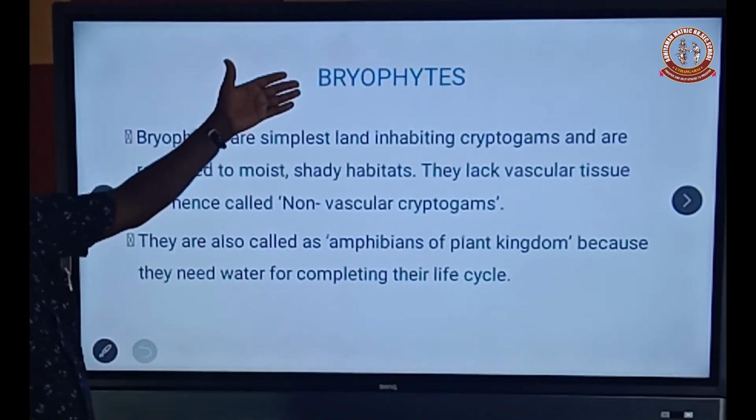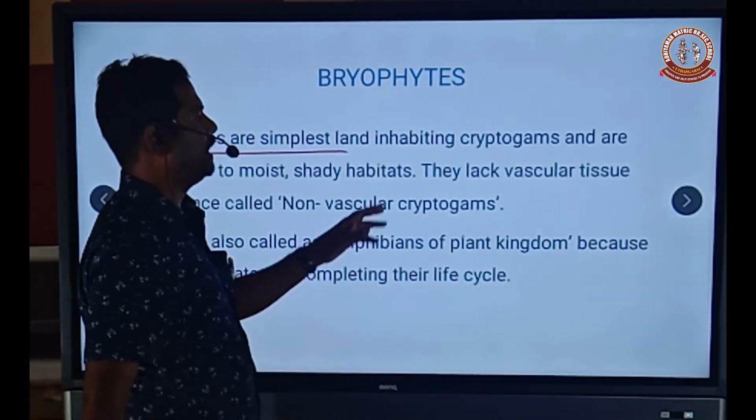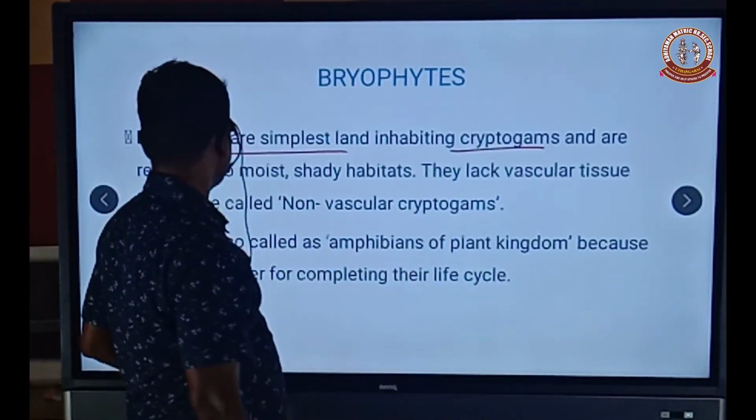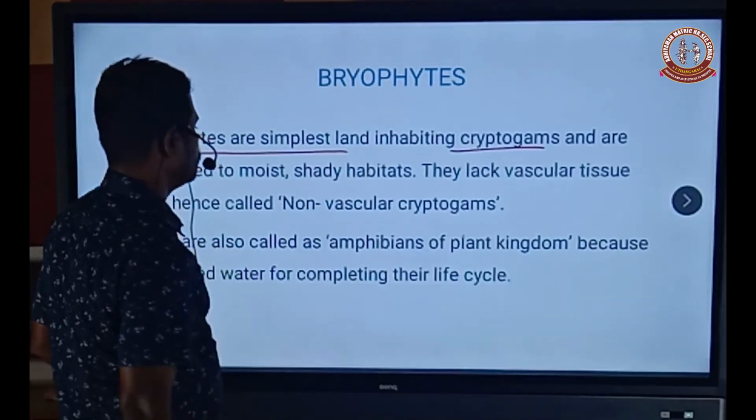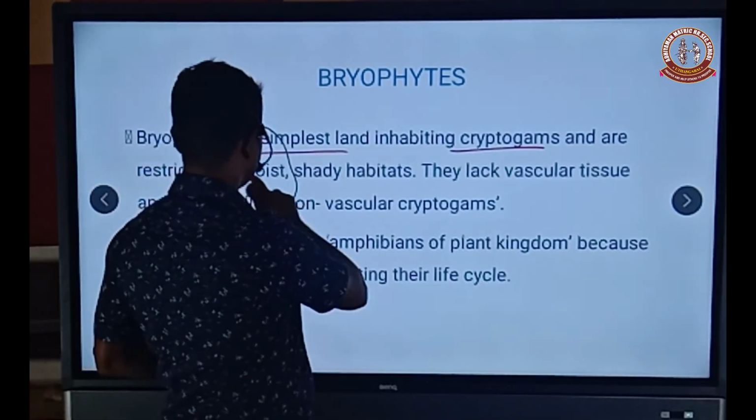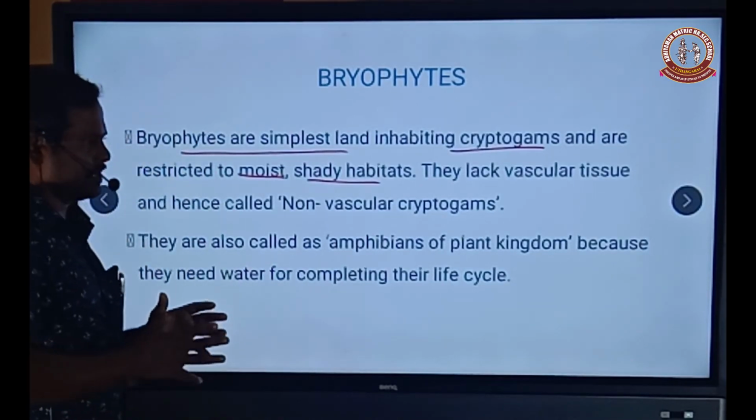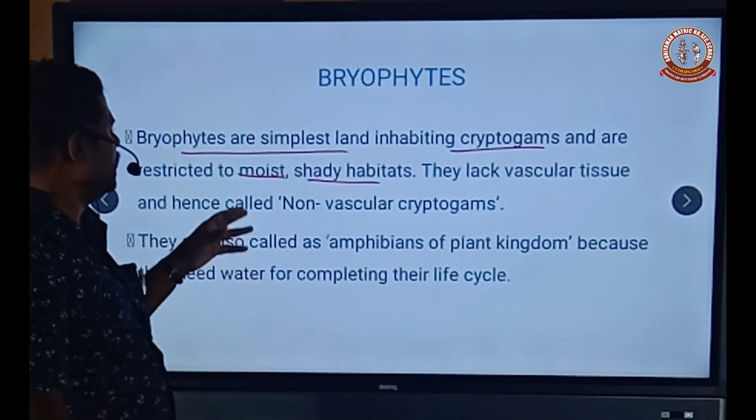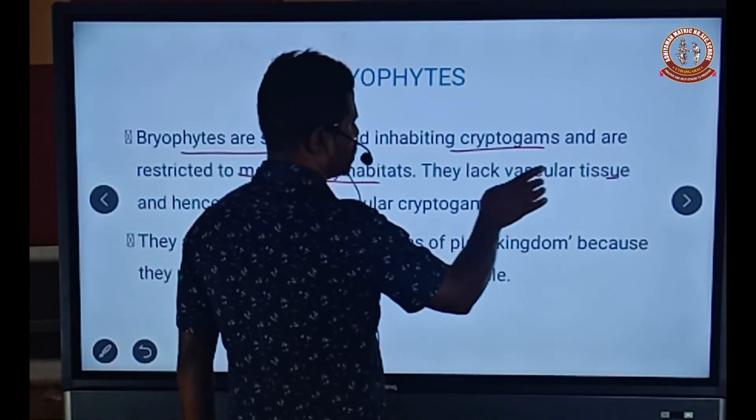And then bryophytes. The bryophytes are the simplest land inhabiting cryptogams, restricted to moist and sandy habitats. Moist means semi-solid conditions of soil. They lack vascular tissue.